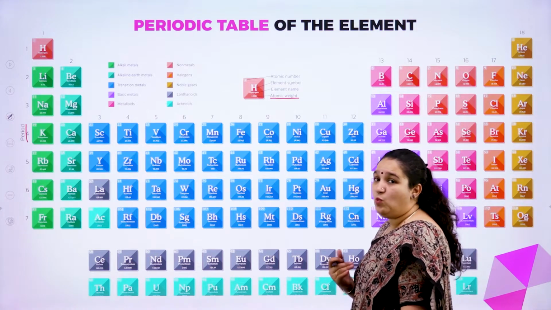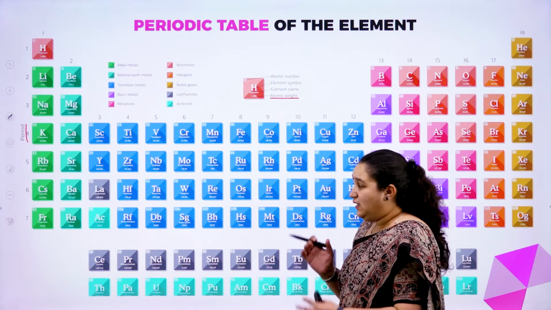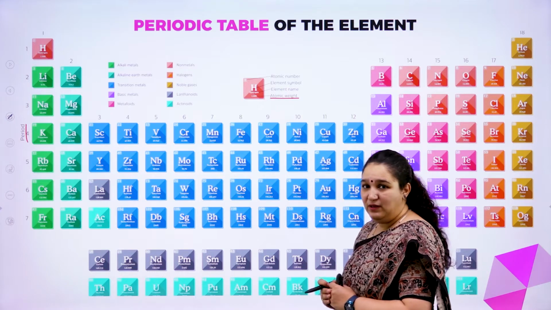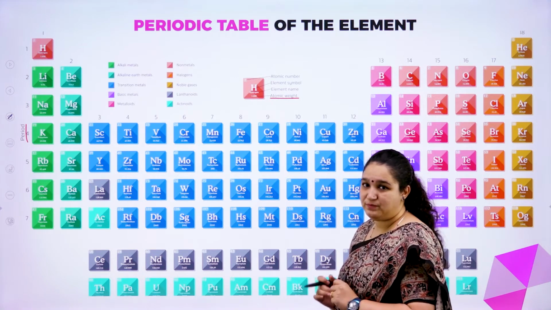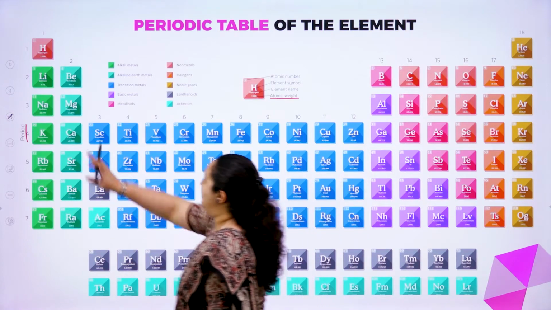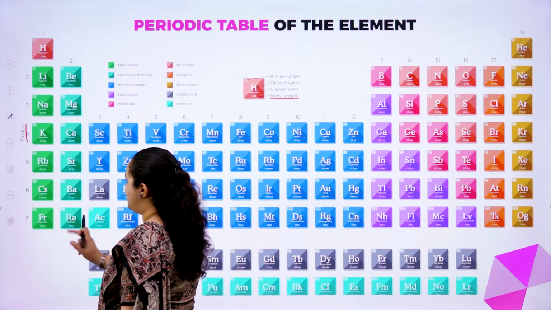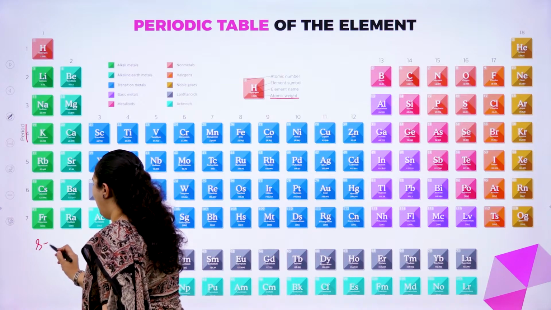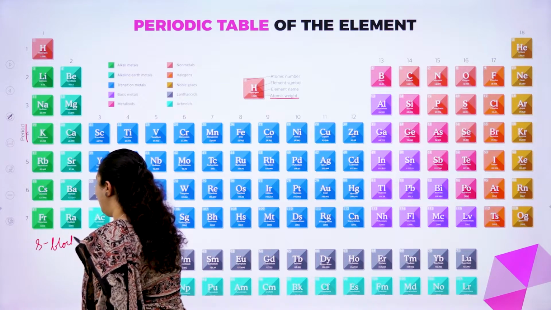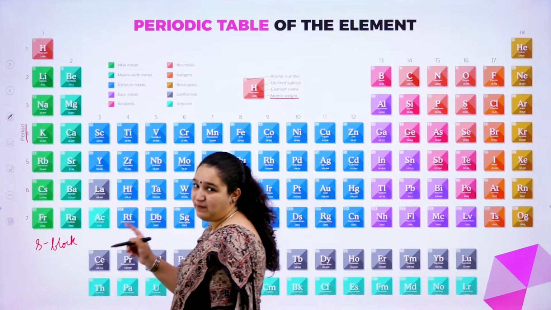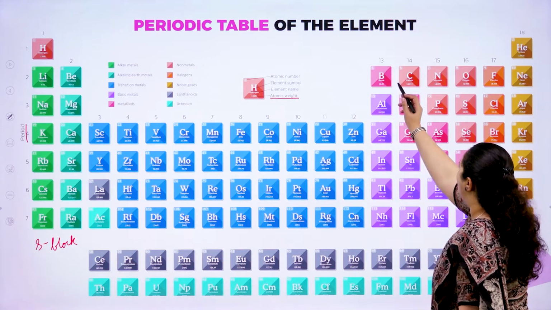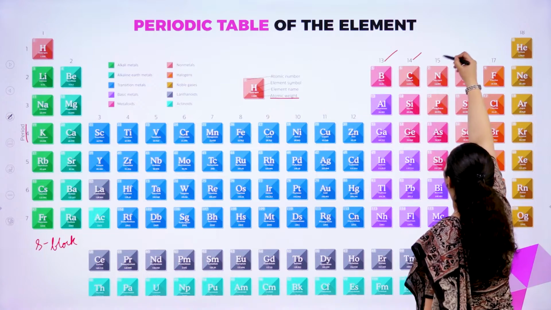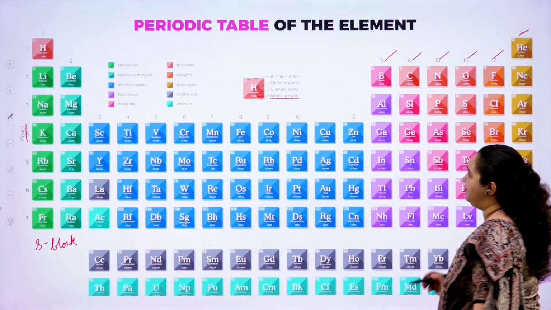Other than that, what else is there? The entire periodic table is divided into 4 blocks. The first 2 groups we call S block elements. Why exactly it's called S block elements, I shall explain. Then we have group 13, 14, 15, 16, 17 and 18.